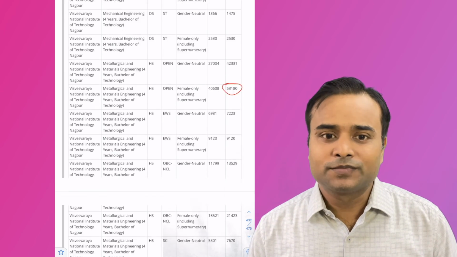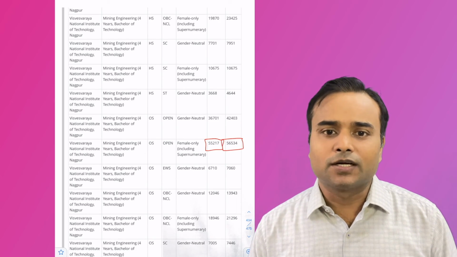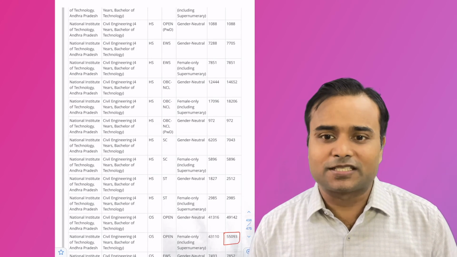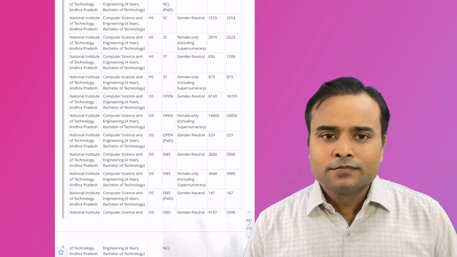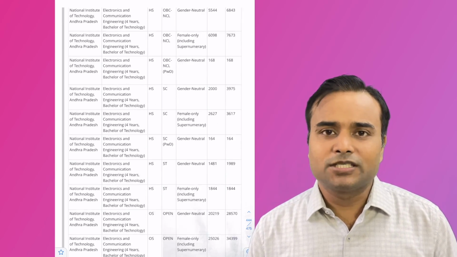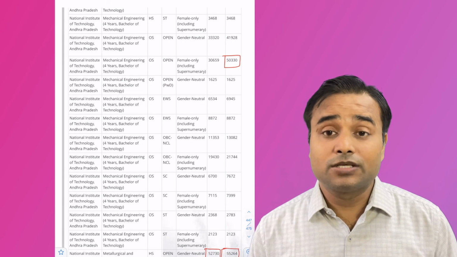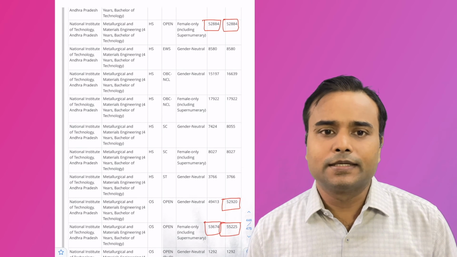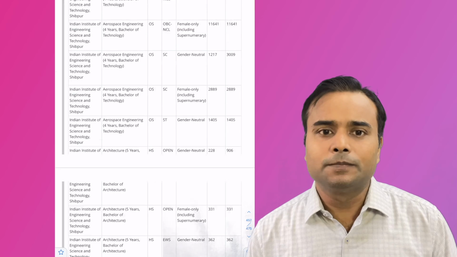NIT Nagpur metallurgical and material engineering, that is the MME branch, was available. Mining engineering was available. NIT Andhra Pradesh civil engineering was available, and mechanical engineering was available. NIT Andhra Pradesh material and metallurgical engineering, MME, available.